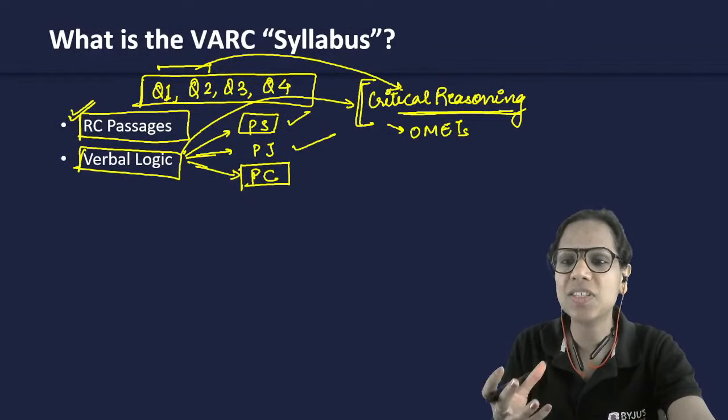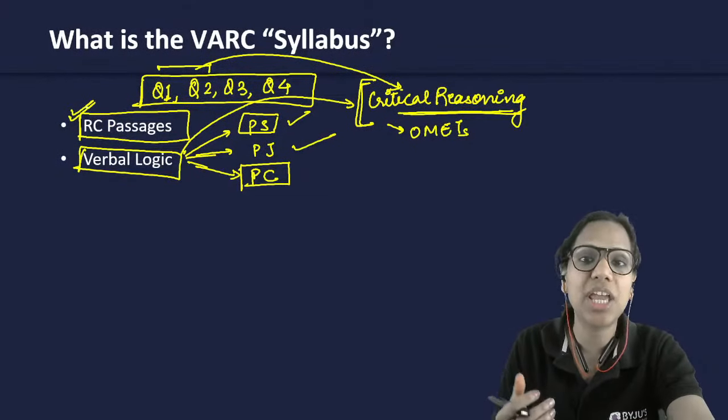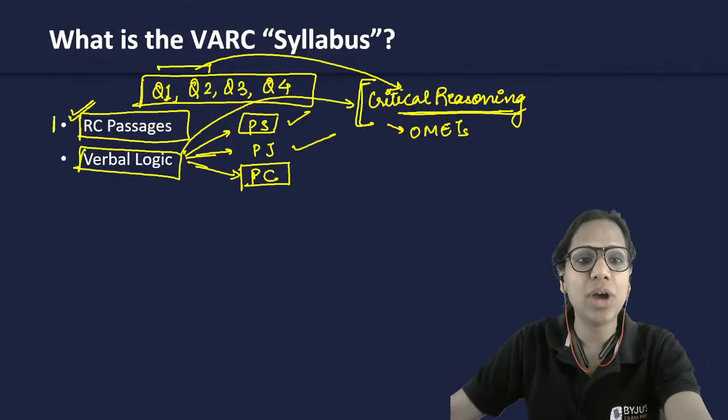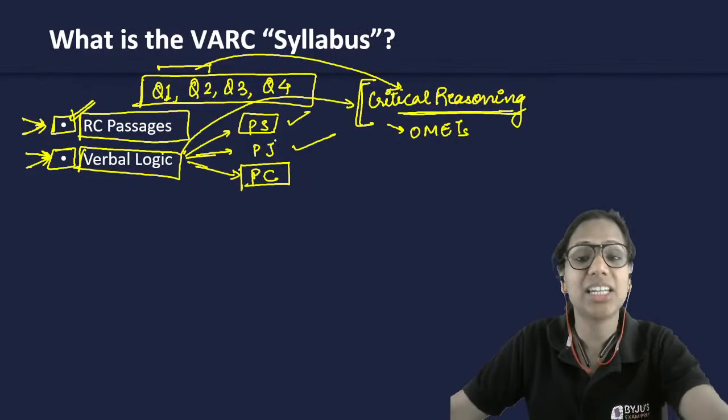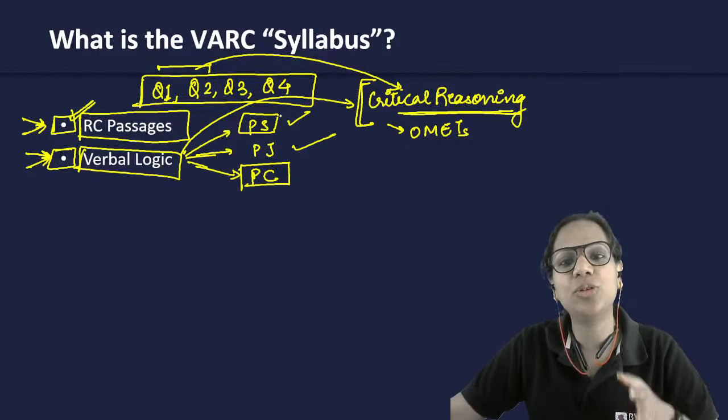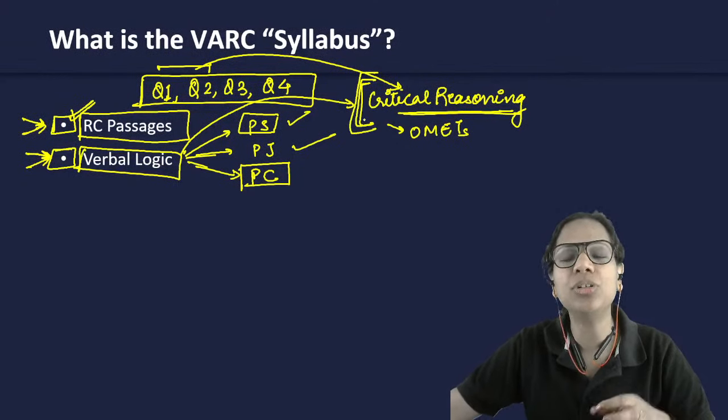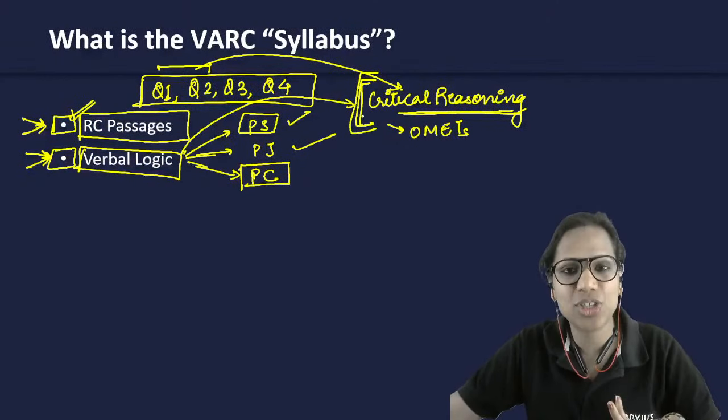So your syllabus, so to say, is pretty comprehensive, right? You have to prepare not just for reading and solving, you also have to become a thinker, right? You have to be able to reason, right? It's only then that you will be able to comprehend paragraphs, you will be able to strengthen or weaken paragraphs that are given to you.